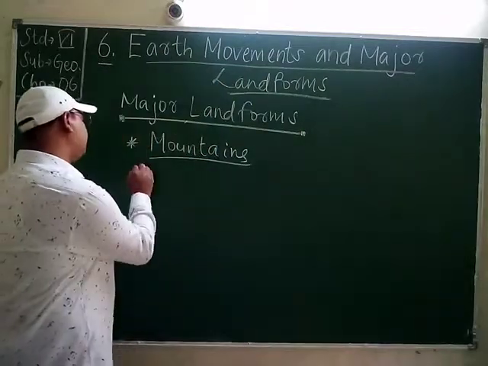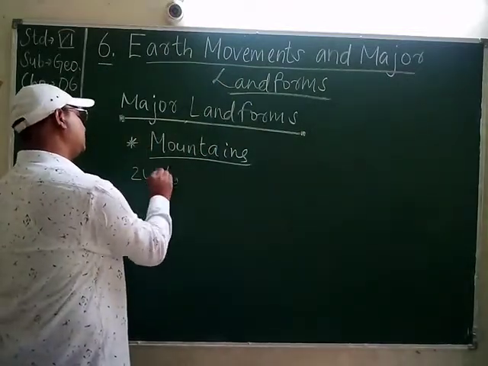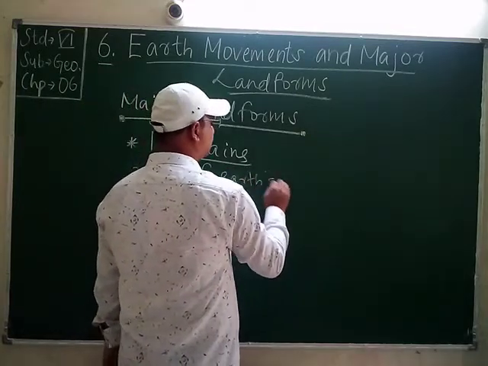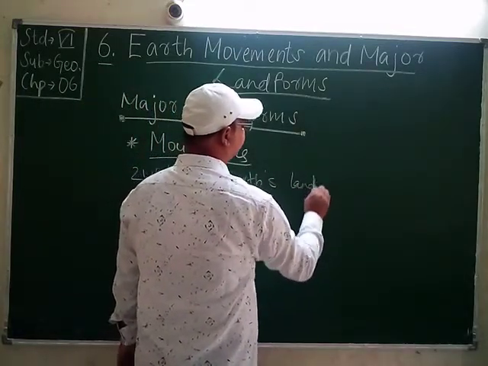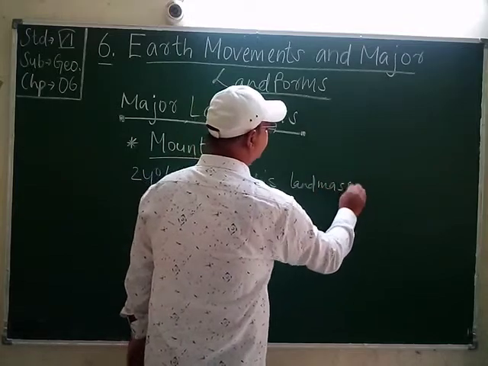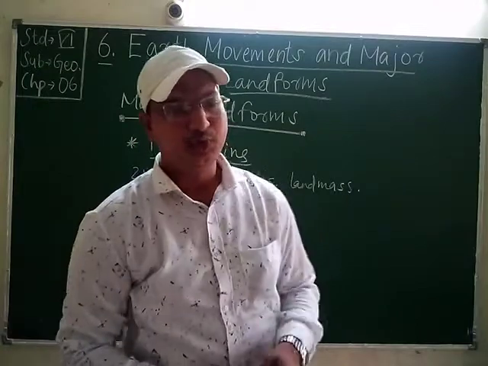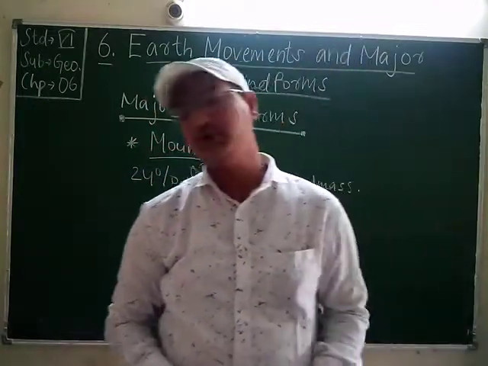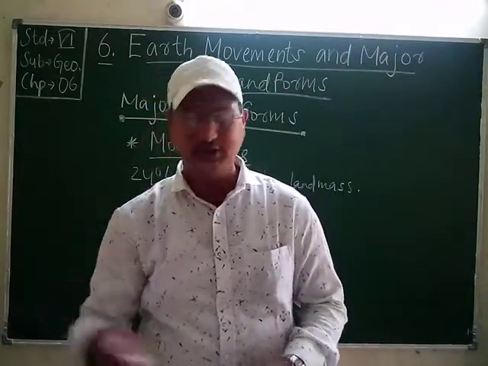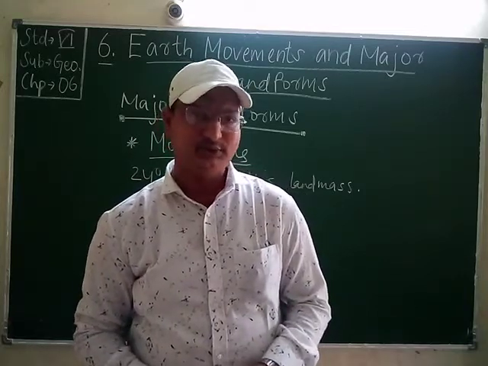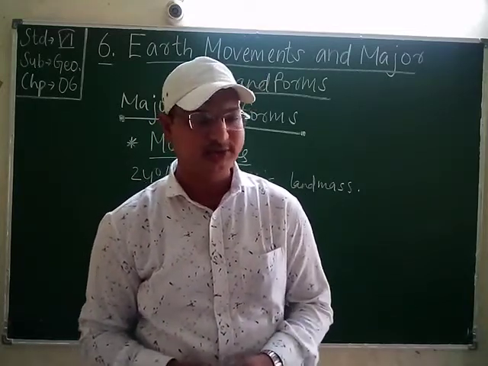Nearly 24% of the Earth's land mass is mountainous. Students, nearly 24% of Earth's landmass is water. Sorry, mountainous, not water, students. I am mistaken. It is mountainous. Rivers originate from the mountains. It's true, students. Rivers originate from the mountains, especially.